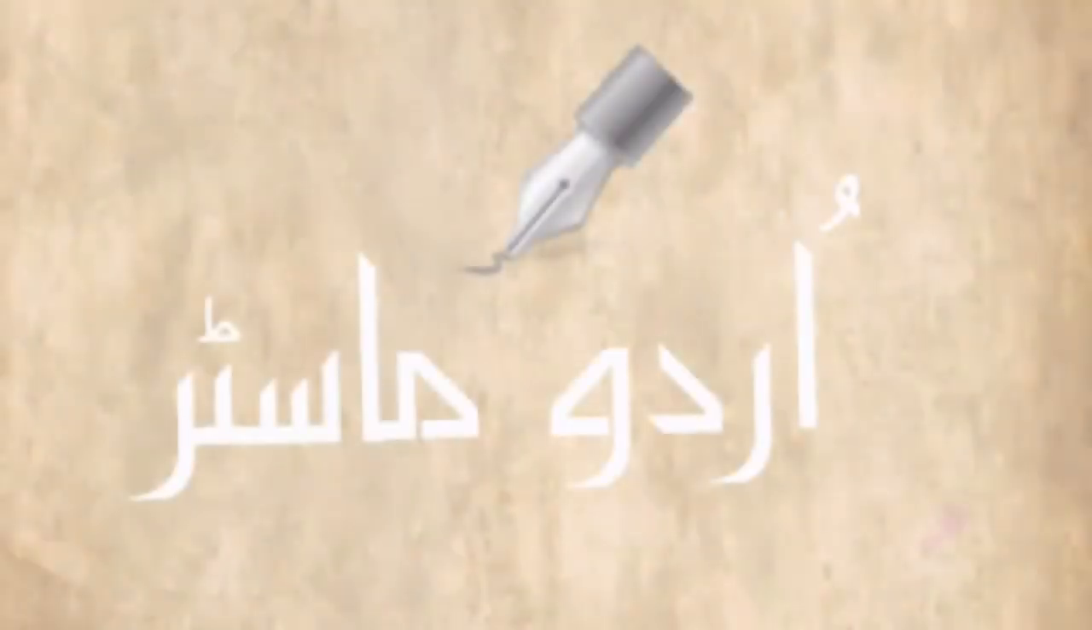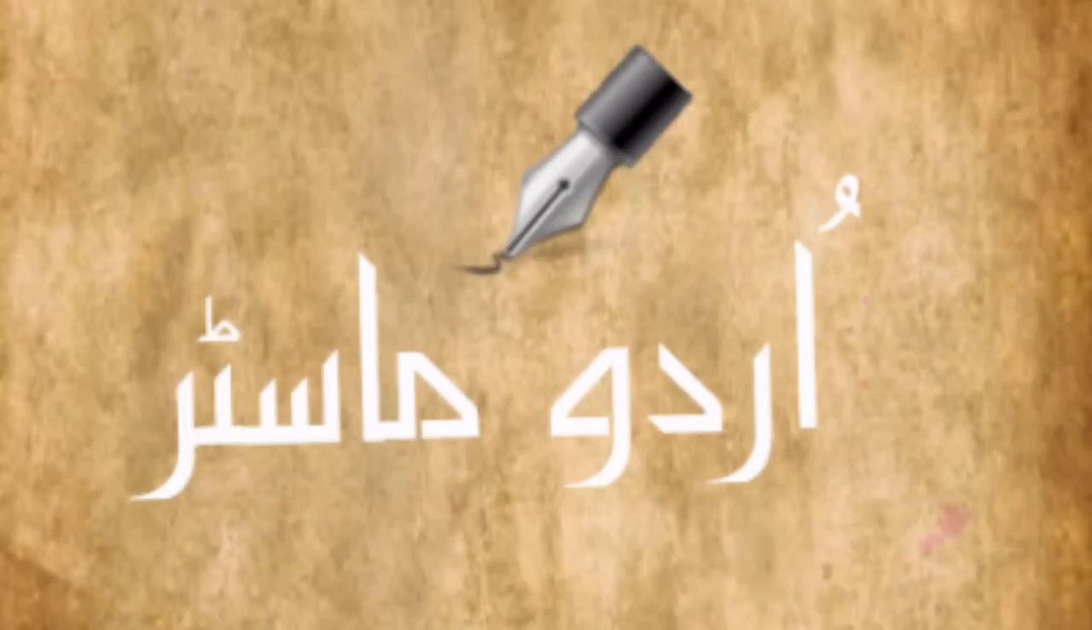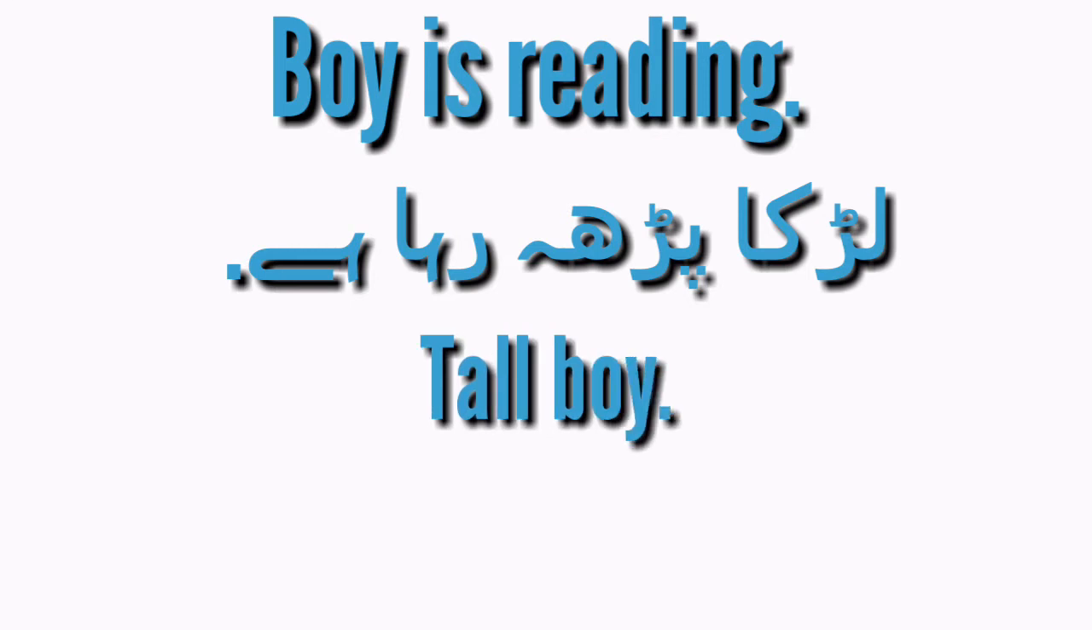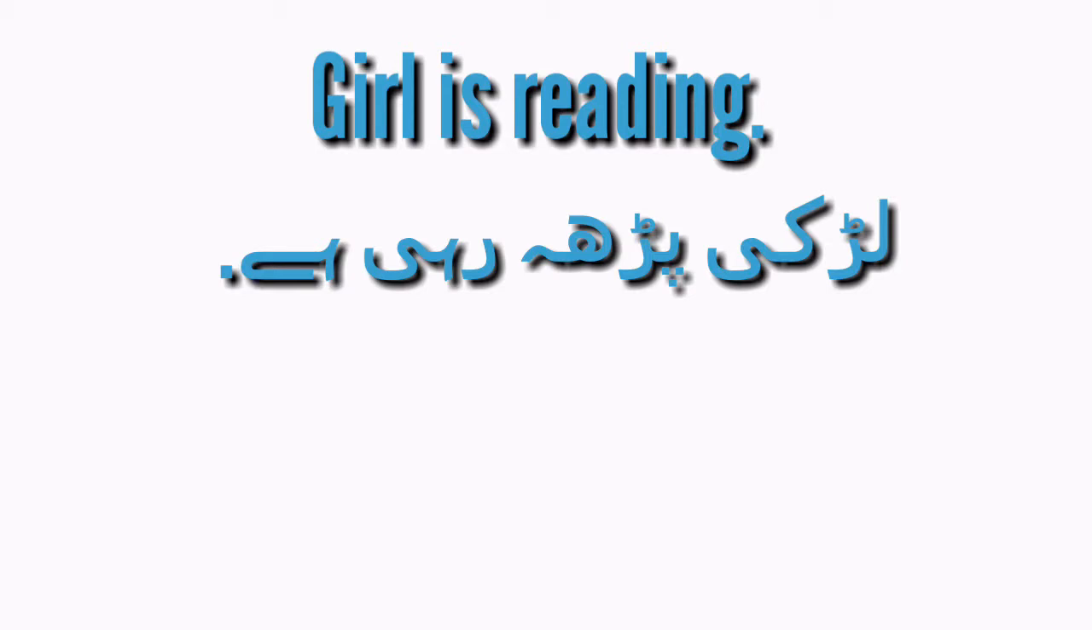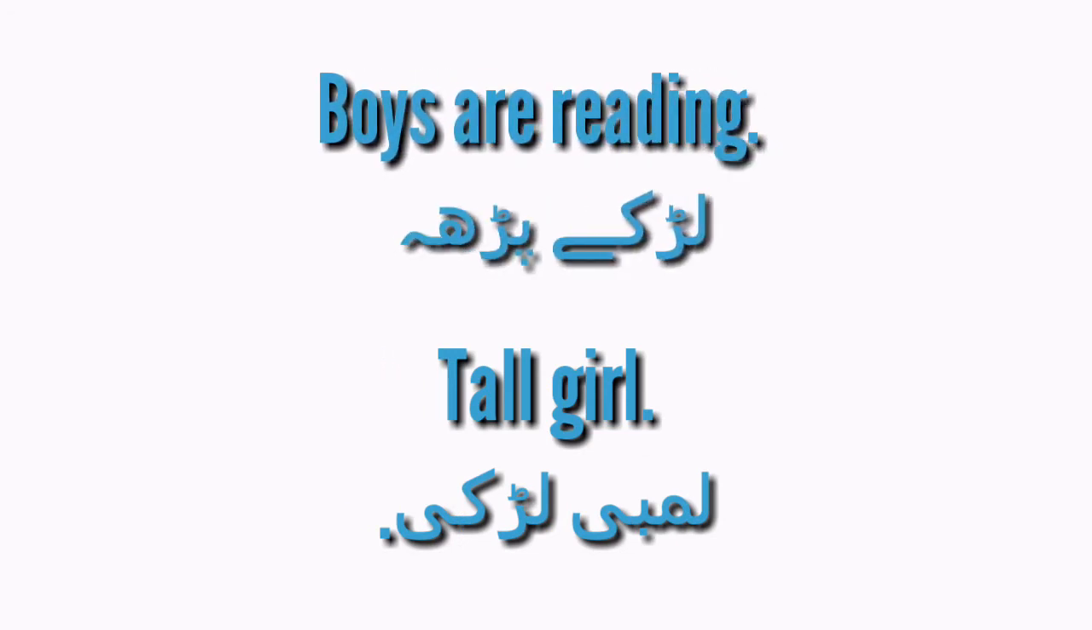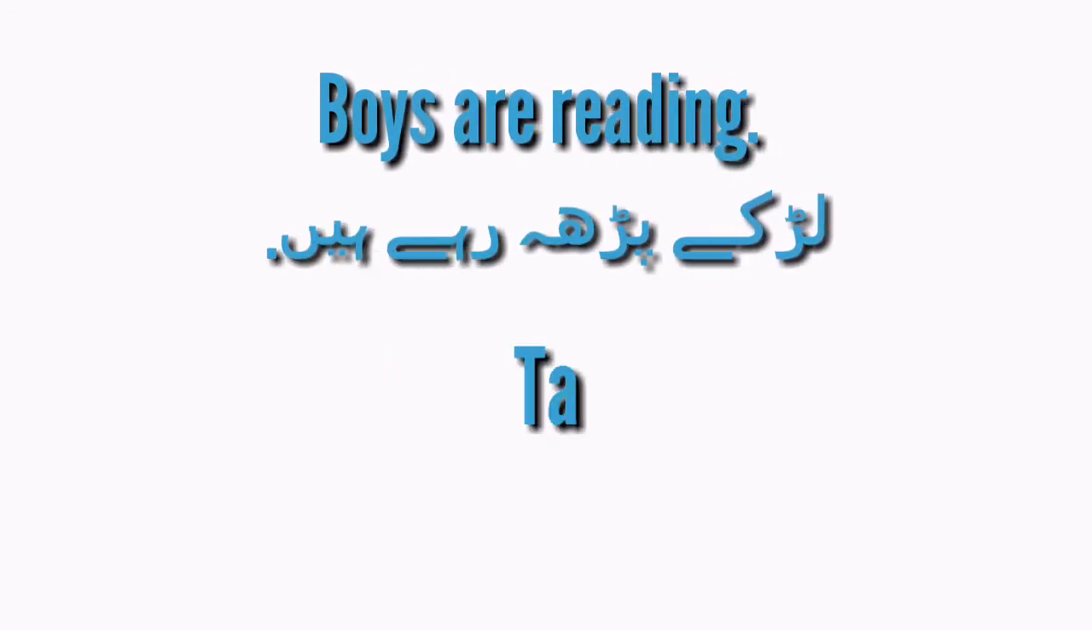Rule number 3. Adjectives and some verbs also have the same gender as the nouns with which they are related, like boy is reading, लड़का पढ़ रहा है, tall boy, लंबा लड़का, girl is reading, लड़की पढ़ रही है, tall girl, लंबी लड़की, boys are reading, लड़के पढ़ रहे हैं, tall boys, लंबे लड़के.